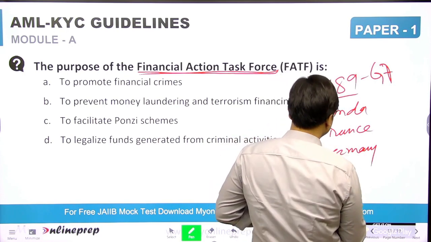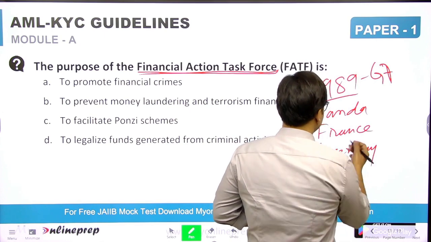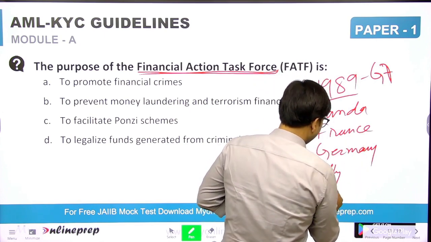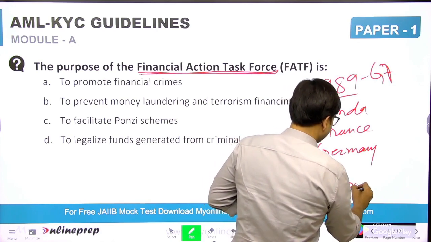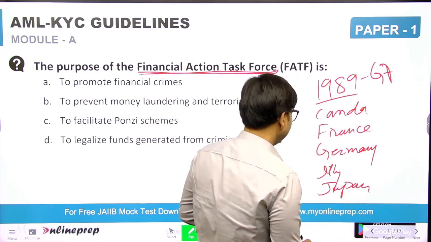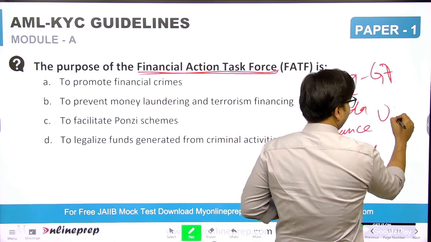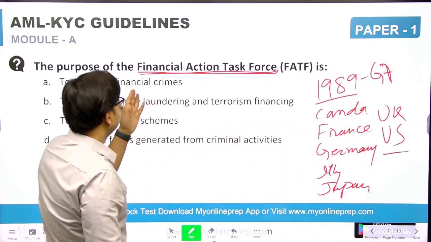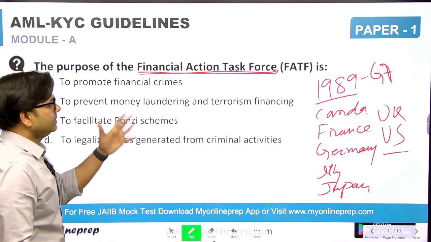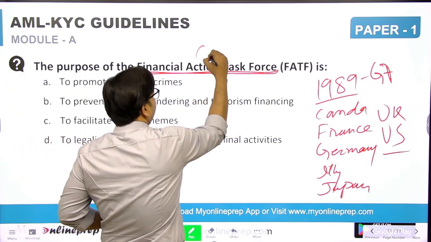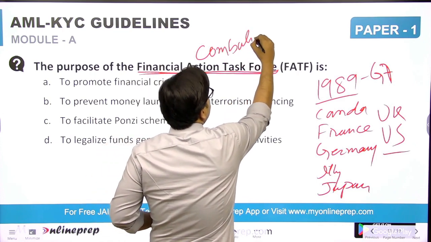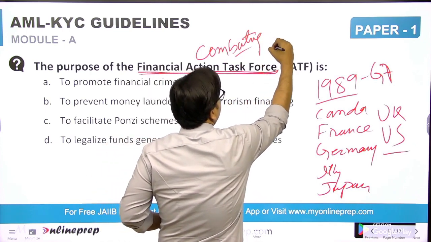Canada, France, Germany, Italy, Japan, UK and US. They established this Financial Action Task Force for combating money laundering.